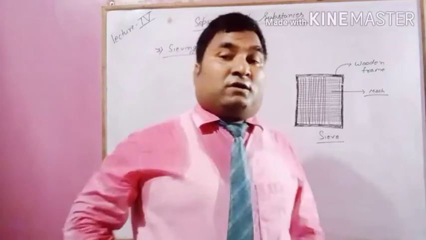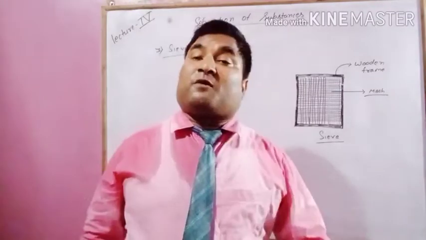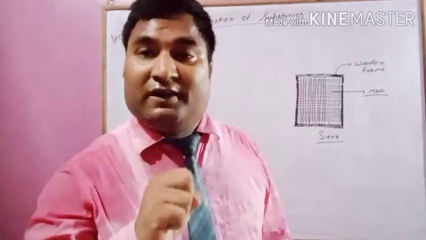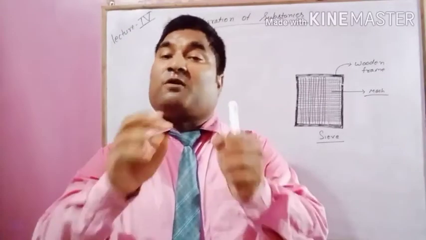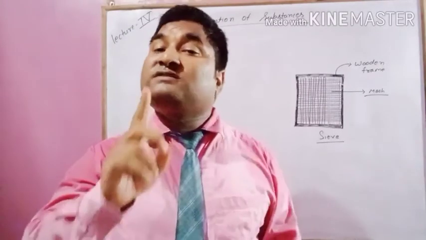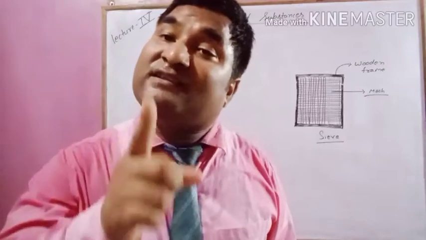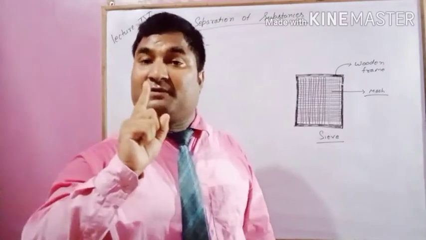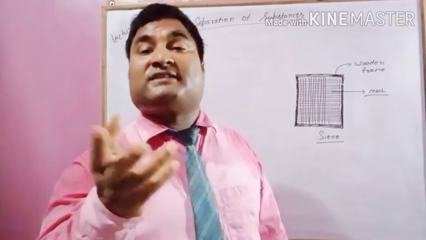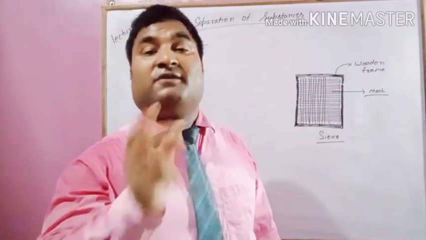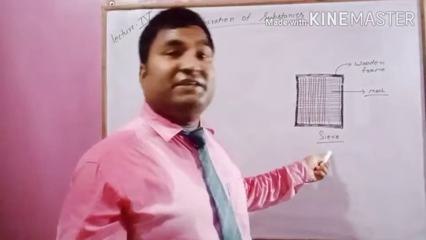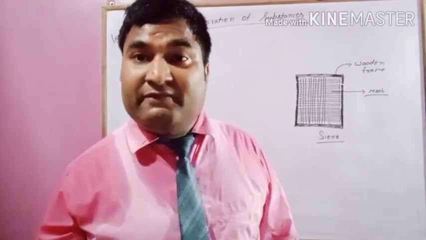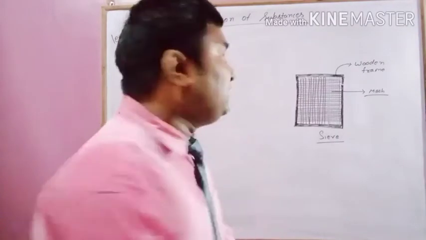Okay. So sieving, what is sieving? It is the process of separating two solid substances from a mixture on the basis of difference in size. One important thing that you have to keep in mind: separating two solids with the help of a sieve is called sieving. What is the principle?